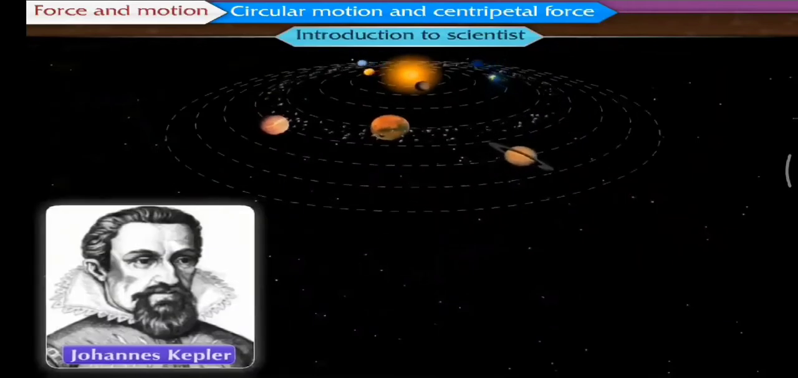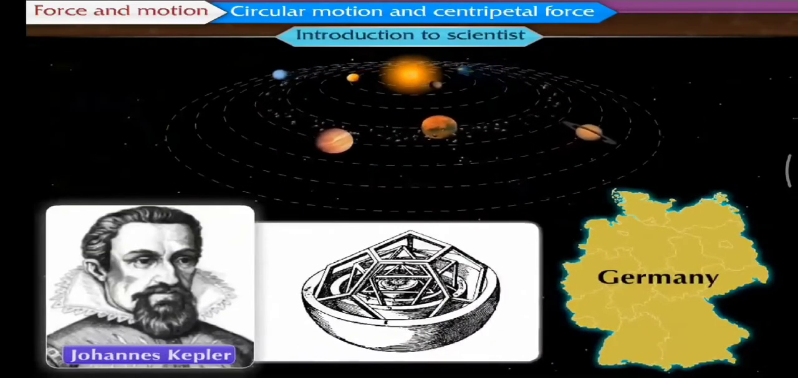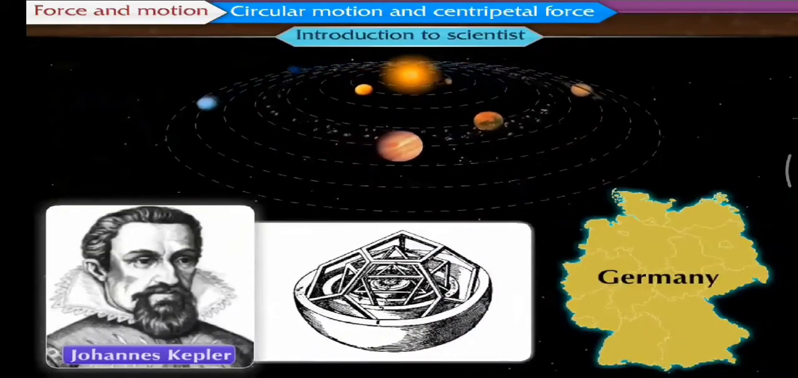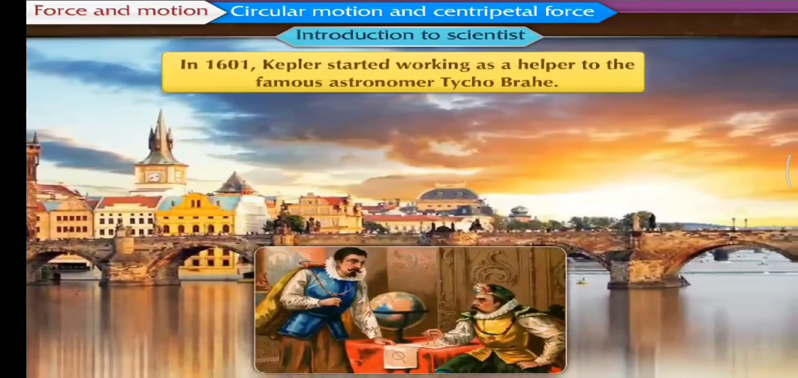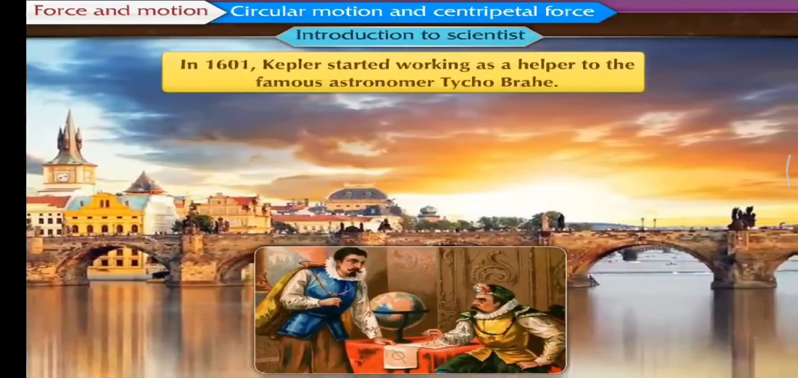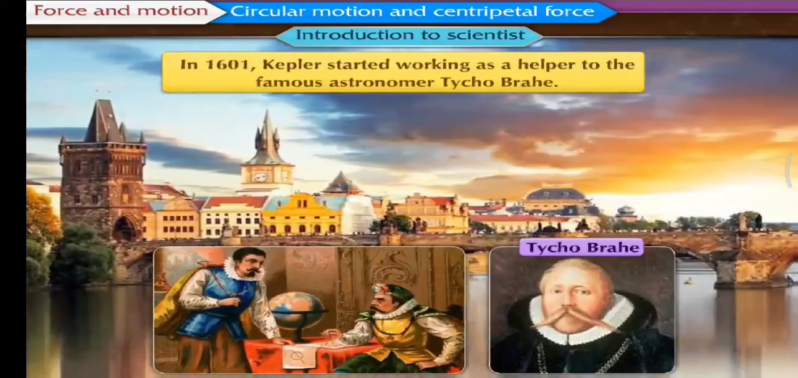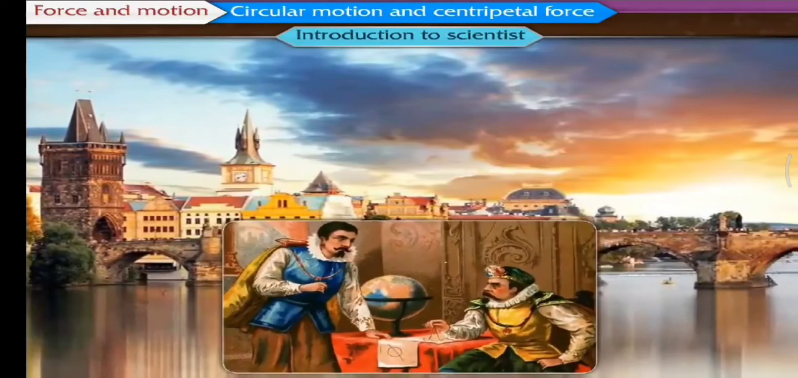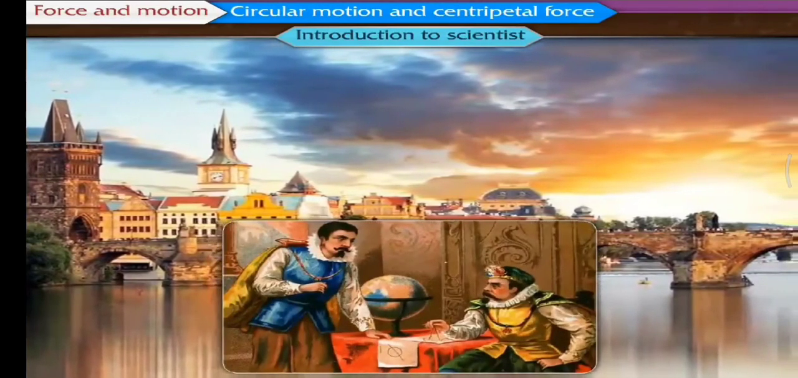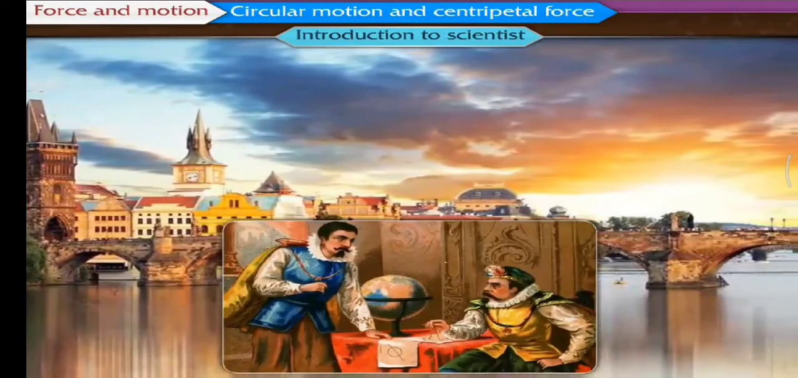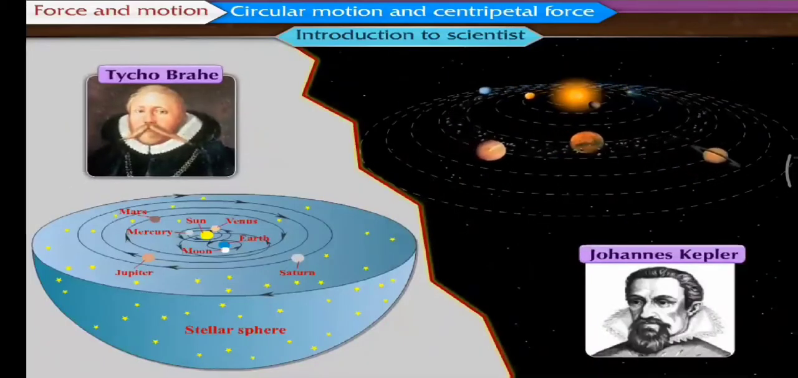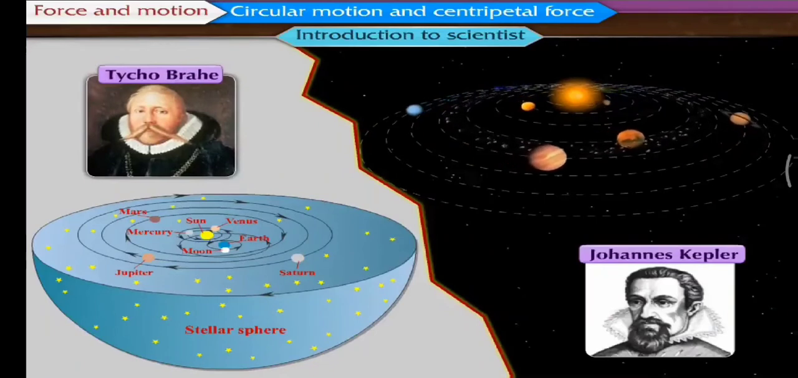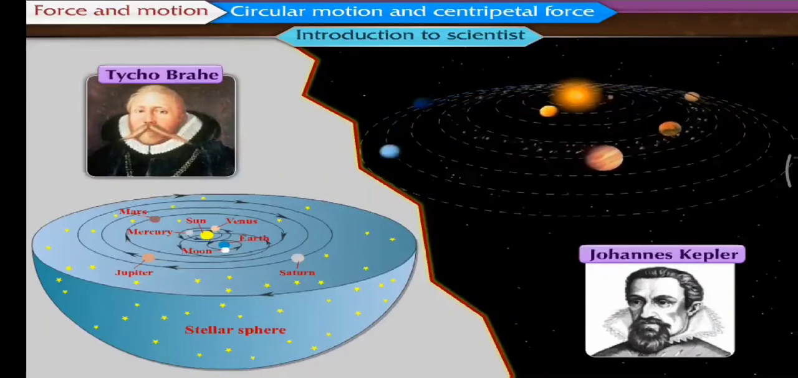Introduction to Scientist. Johannes Kepler was a German astronomer and mathematician. In 1601, Kepler started working as a helper to the famous astronomer Tycho Brahe. After the sudden death of Brahe in 1601, Kepler was appointed as the royal mathematician in his place. He used the observations of the planetary motions made by Brahe to discover the laws of planetary motion.